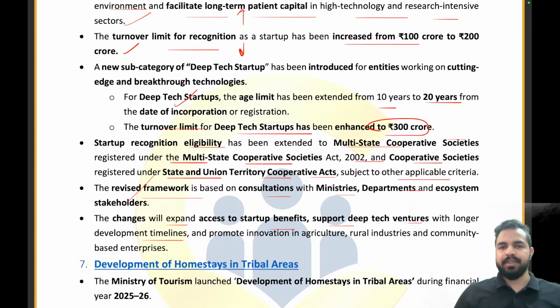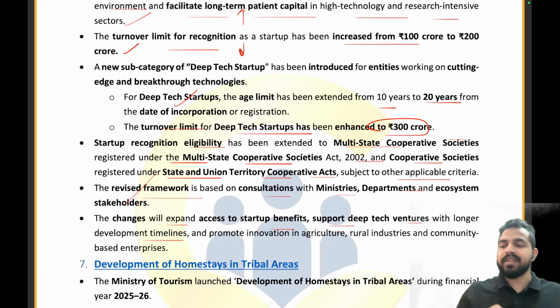So in the startups, first of all, we have increased the turnover limit from 100 crore to 200 crores. That is one thing. Second thing is we have come up with the new category of deep tech startups. For the deep tech startups, the age limit has been increased from 10 years to 20 years, and the turnover limit for the deep tech startups has also increased to 300 crores. Clear everyone?